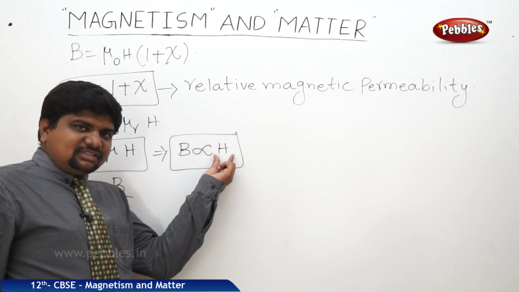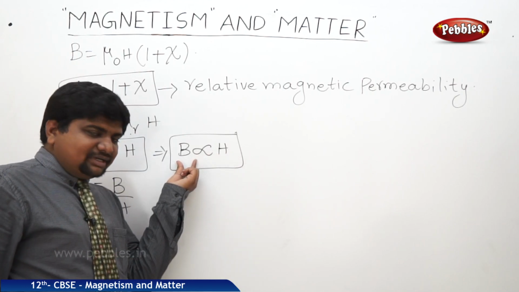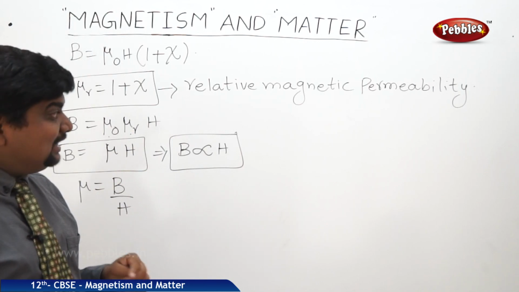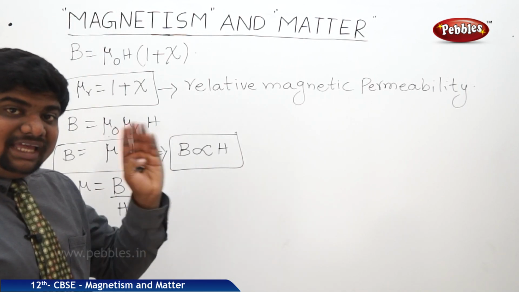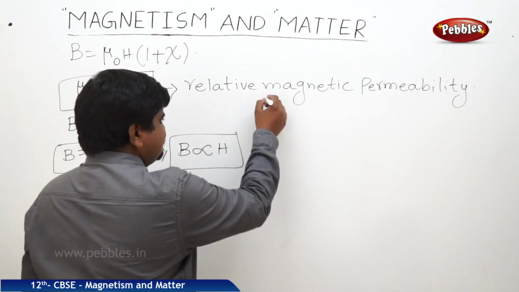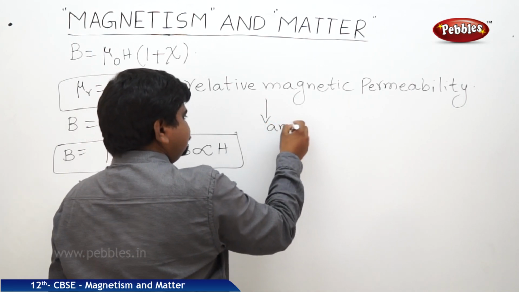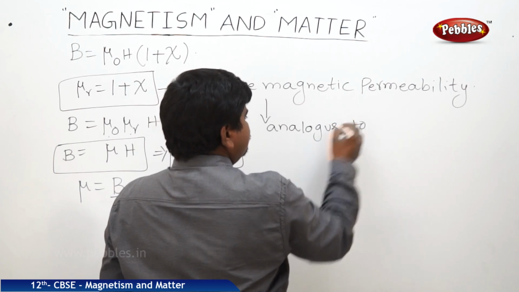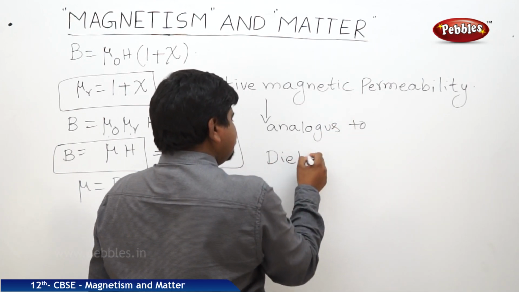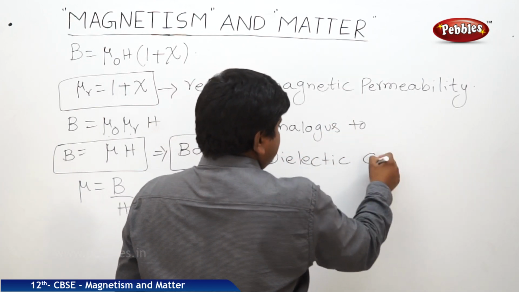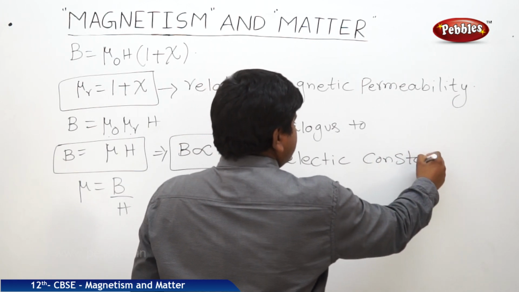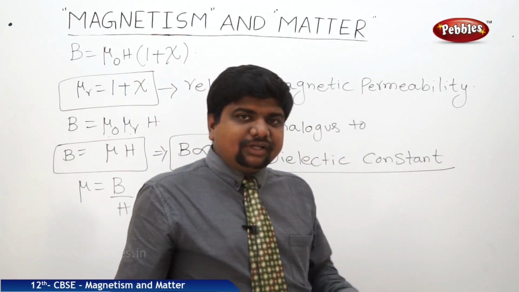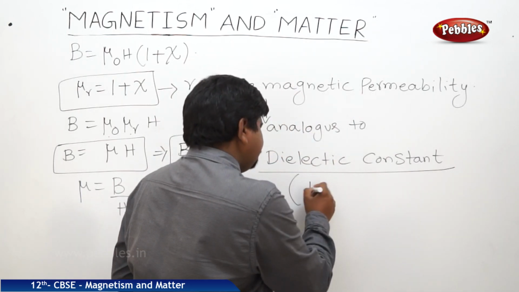The units and dimensions of H are similar to the units and dimensions of B. This relative magnetic permeability is analogous to the dielectric constant K in electrostatics.